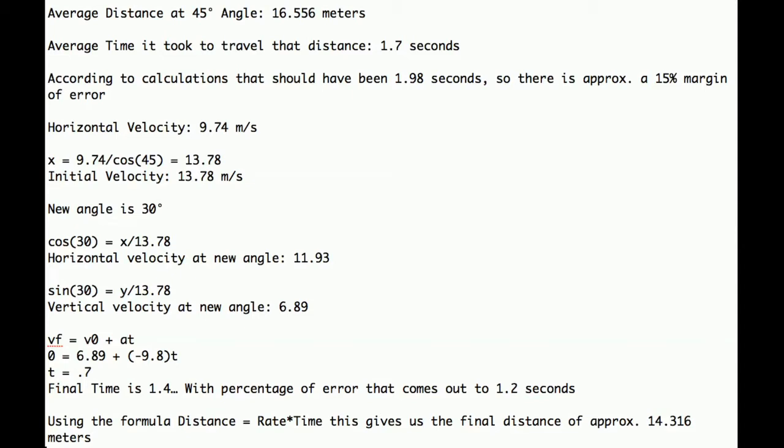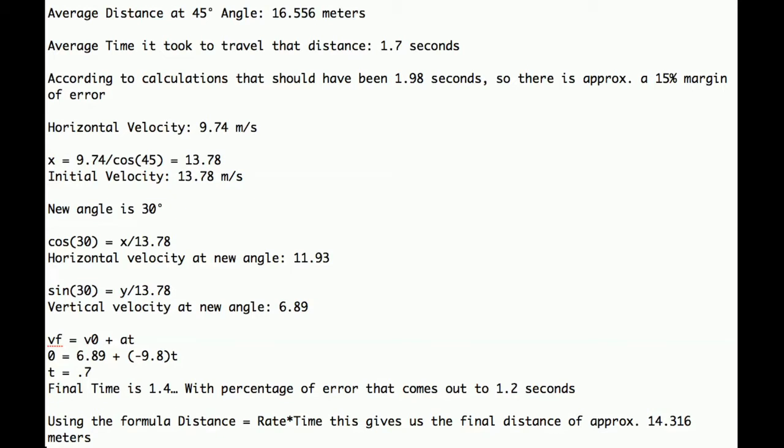The horizontal velocity after calculations was 9.74 meters per second. This means that the initial velocity is 13.78 meters per second. I then changed to a new angle at 30 degrees. From this point, I needed to find the horizontal and vertical velocities of the dart. To find this, I used trigonometry. The horizontal velocity at this new angle will end up being 11.93 meters per second, and the vertical velocity 6.89 meters per second.